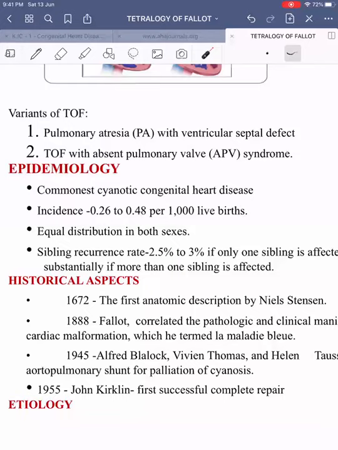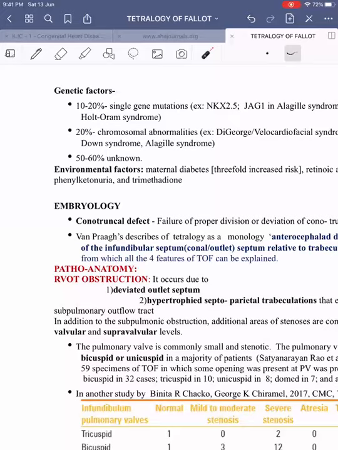Coming on to etiopathogenesis. So both genetic and environmental factors play an important role. Among genetic factors, it can be either due to single gene mutation, such as NKX2.5 or JAG1 gene mutation as seen in Alagille syndrome, Holt-Oram syndrome, these constitute about 10 to 20%, or it can be due to chromosomal anomalies, as in the case of DiGeorge syndrome, velocardiofacial syndrome, or 22q11.2 deletion, chromosome 22 long arm, first region, first band, and second subband. That will be the site of abnormality. This is the chromosome, this we need to remember.